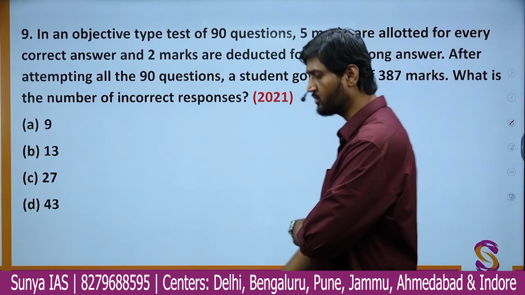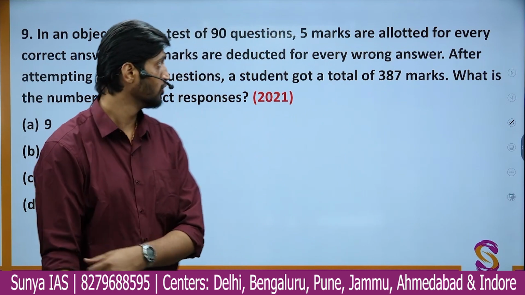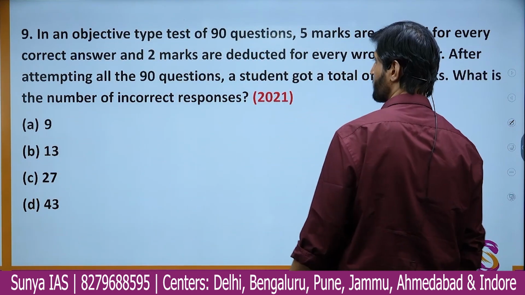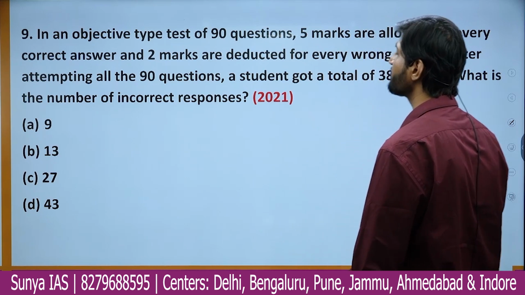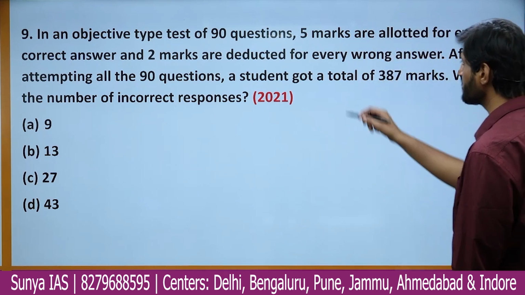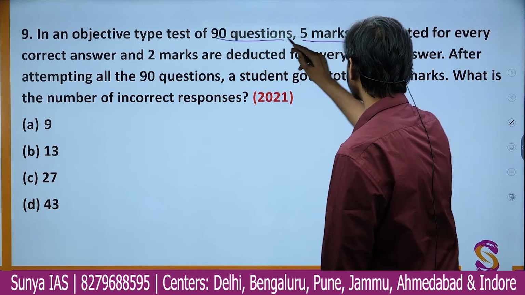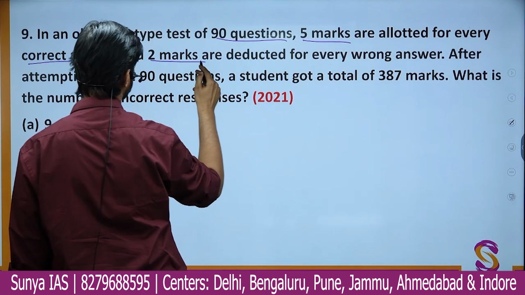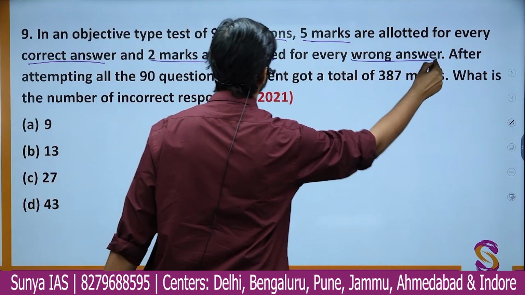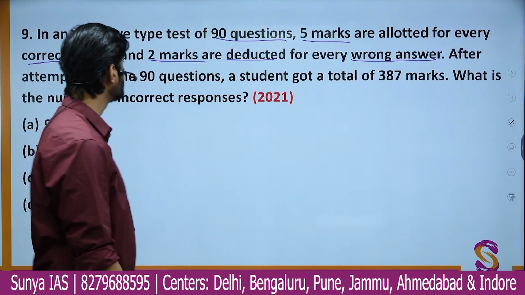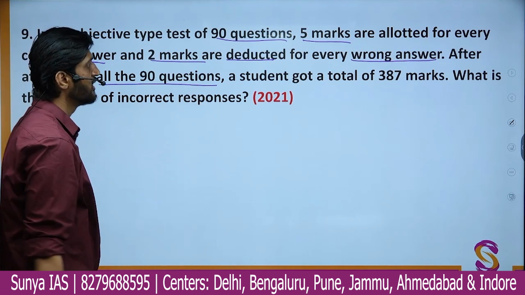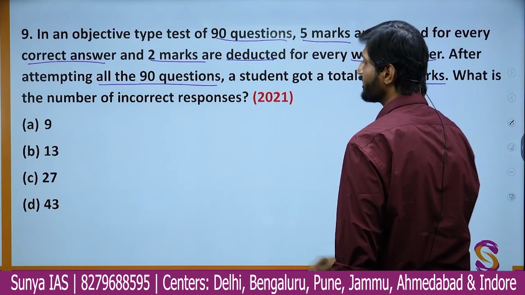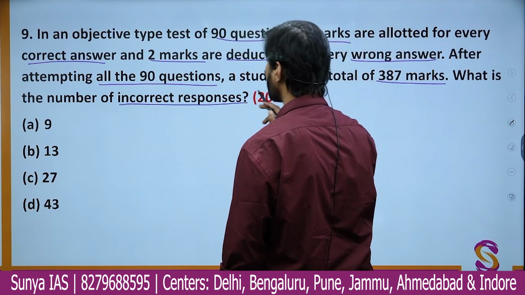Now we'll move on to further questions, and let us read this particular question. In an objective type test of 90 questions, 5 marks are allotted for every correct answer and 2 marks are deducted for every wrong answer. After attempting all the 90 questions, a student got a total of 387 marks. So what is the number of incorrect responses he filled?